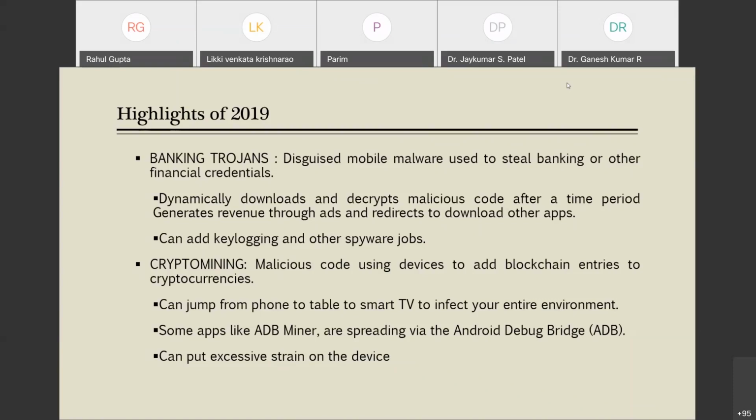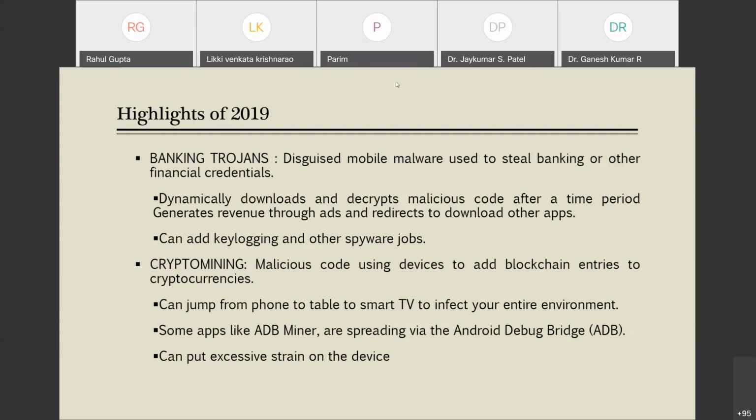They can jump from a phone to a smart TV to infect your entire environment. Some apps like ADB Miner, which is a kind of crypto mining app, are spreading through ADB, which is known as Android Debug Bridge, which is used to debug your Android application. When you're developing an Android application, ADB is used to basically debug your application. It is being spread through that very authentic tool, and it can even put excessive strain on the device since all your computation is being used by those kinds of crypto mining apps.